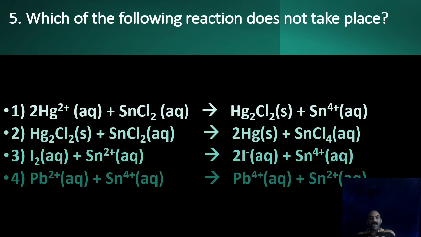Third one, I2 plus Sn2+ giving 2I- plus Sn4+. This also happens naturally. Okay, only from familiarity we can answer this question. We cannot simply look into the equation and say whether this will happen or not. Only familiarity helps us to answer such questions. So familiarity and remembrance is a must. Look at the last one. Actually, even if you don't know 1, 2 and 3, you are supposed to be familiar with the last equation,